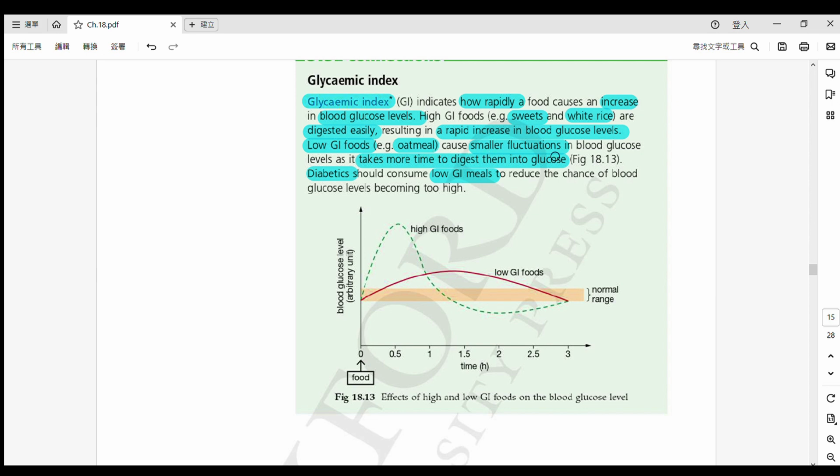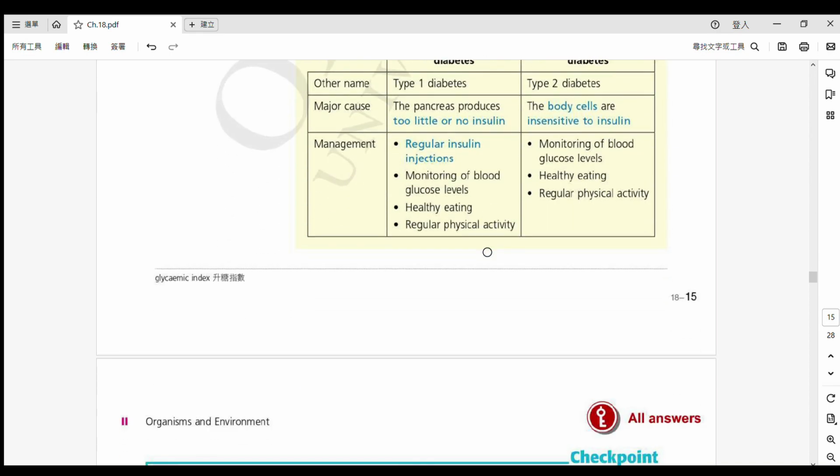Okay, 好啦, however for low GI food, for example 你就 oatmeal 一啲嘅藜麥啦、麥類嘅嘢啦, so they will lead to a smaller fluctuation. 佢會導致一個少啲嘅波動㗎。As you can see this one, the red line, this is low GI food, alright? And in this case, because it takes more time to digest them, the glucose will be released slowly, 係慢慢咁樣被釋放出嚟嘅。And last but not least, diabetics 呢啲嘅 patients 啦，糖尿病病人啦, are suggested to have more low GI food, 係食多少少呢啲嘅低 GI 嘅食物啦, instead of having the high GI food. Alright, so that their blood glucose level can be regulated more easily, 咁就容易啲去控制佢啦。